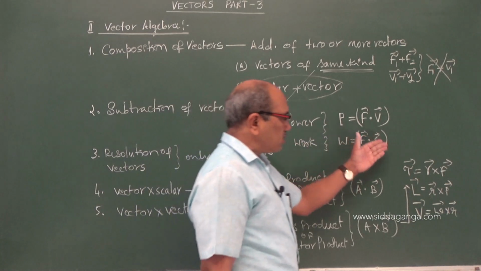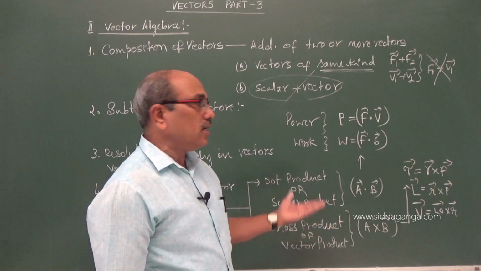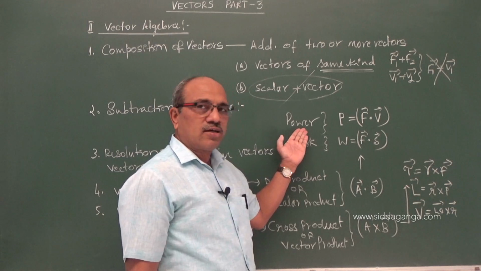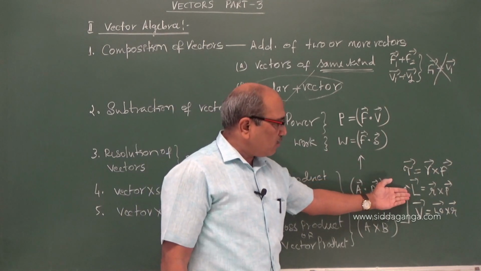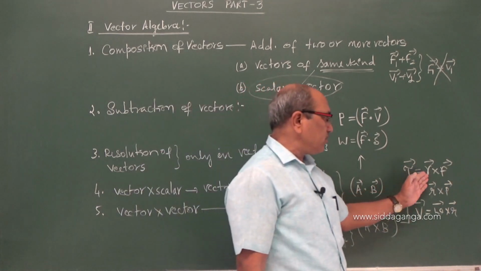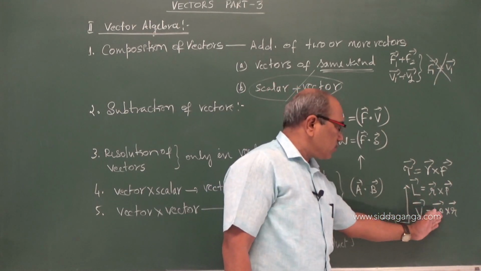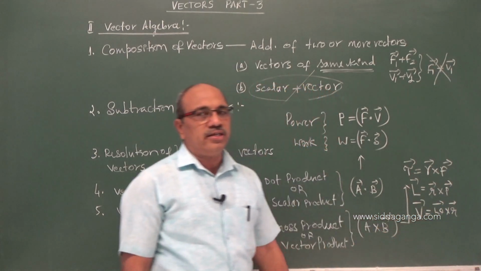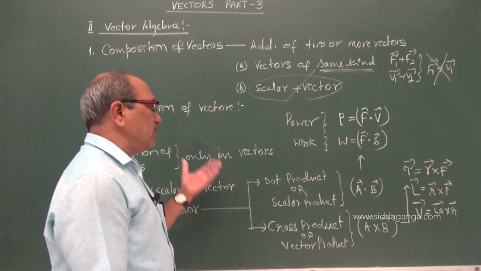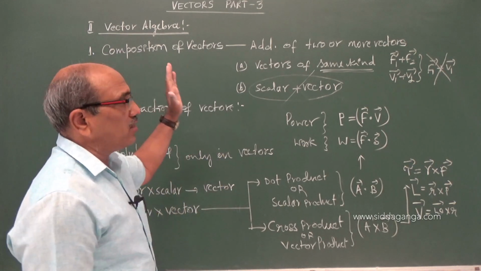Such quantities we study in detail in rotational motion. But for your glance, I took the example for scalar product. Work is a scalar, power is a scalar, whereas torque, angular momentum, and linear velocity are vectors. When you multiply the radius vector with force, it becomes torque; linear momentum becomes angular momentum; angular velocity multiplied gives you the linear velocity. With some examples and exercises, we have to understand exactly what vector algebra is.